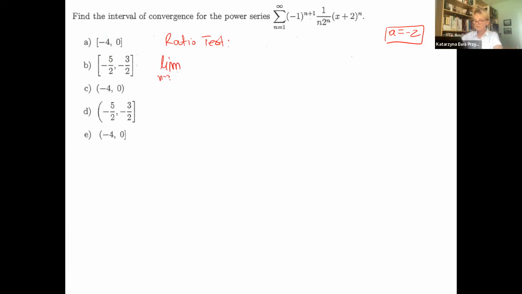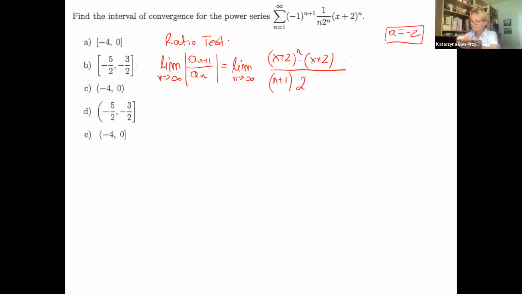Limit as n goes to infinity, a sub n plus 1 over a sub n. So we will have (x plus 2)^(n+1), and then n plus 1, and 2^n times 2^1, and multiplying by the reciprocal will be n, 2^n, over (x plus 2)^n.